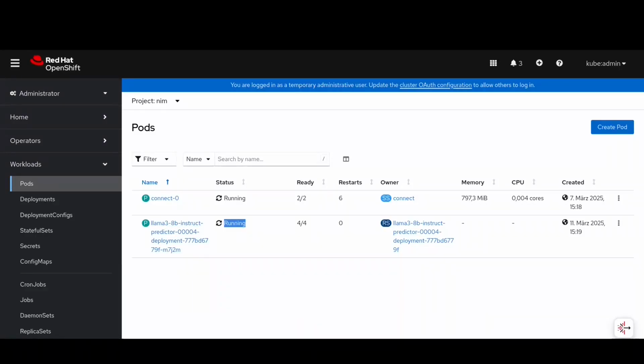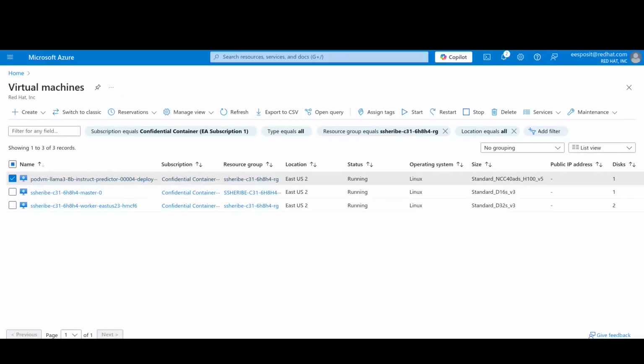In the Azure Web UI, we can see that now we have an additional virtual machine running parallel to the cluster, with the exact same name as the pod we just saw, Llama Instruct Predictor 0004. This is because this is the confidential virtual machine that contains the pod running our NIM model.